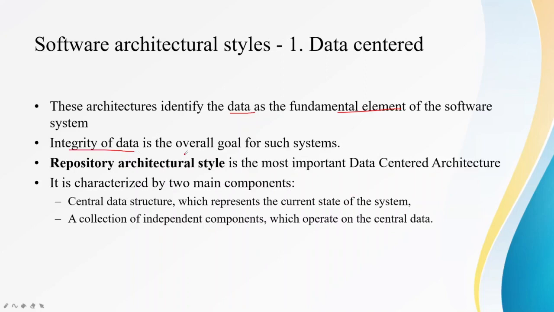So even data centered architecture is divided again. The most important architectural style is the repository architectural style, and it is characterized by 2 components. There's a central data structure and it represents the current state of the system. Then there's a collection of independent components which operate on this central data. So basically there is central data and a collection of independent components that operate on this central structure.